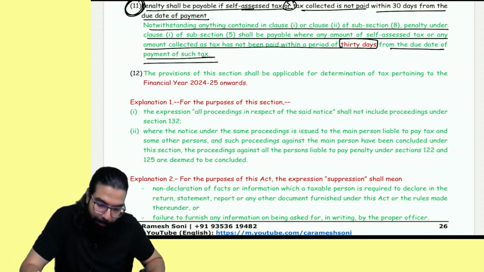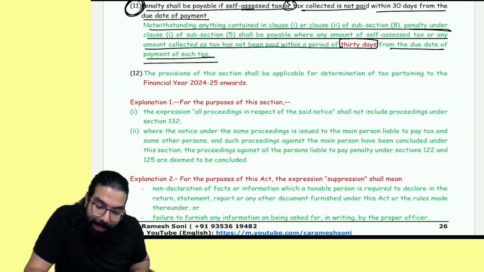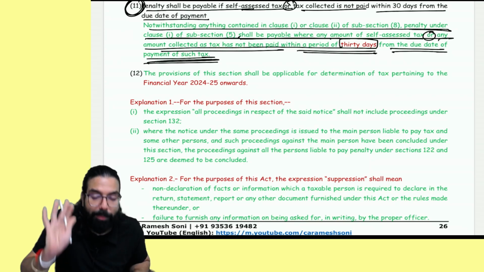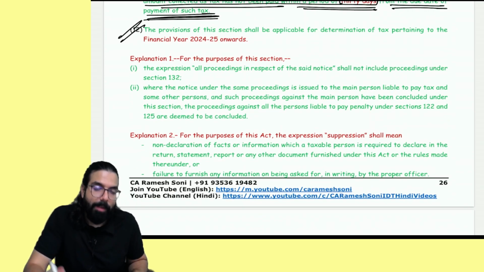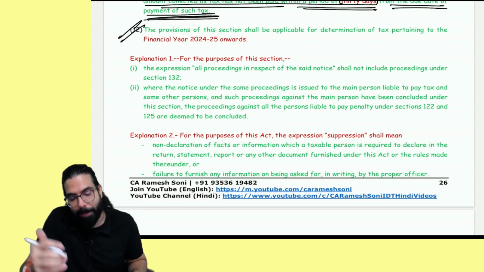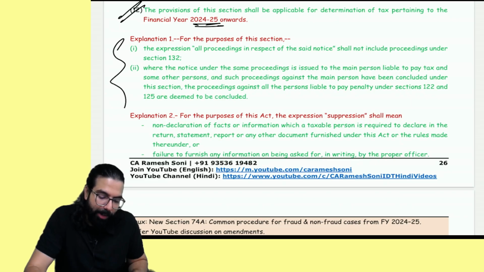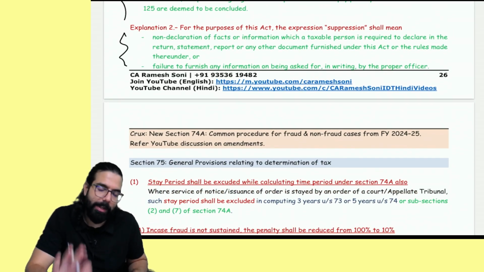Remember this point. That's all they have gone in and told. Penalty under 1 basically shall be payable where amount is self-assessed or any amount collected as tax is not paid within 30 days from the due date of payment of such tax. And Baba, all these sections which I have told you, 74A is applicable for financial year 24-25 onwards. These are all the same thing which you had already learned. This was already there.